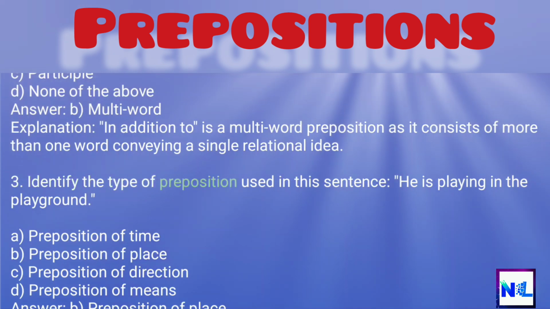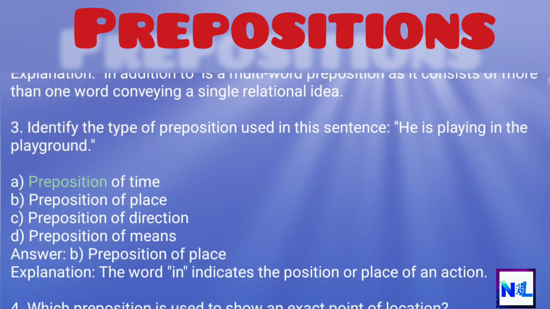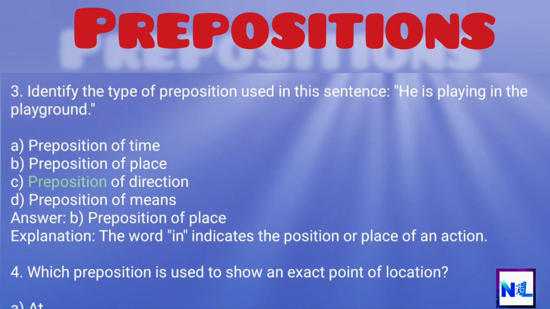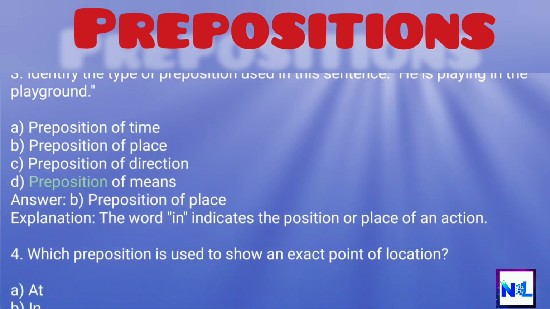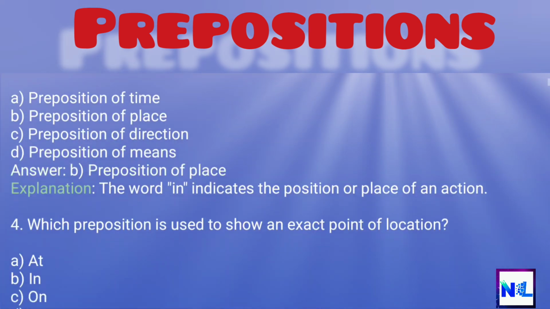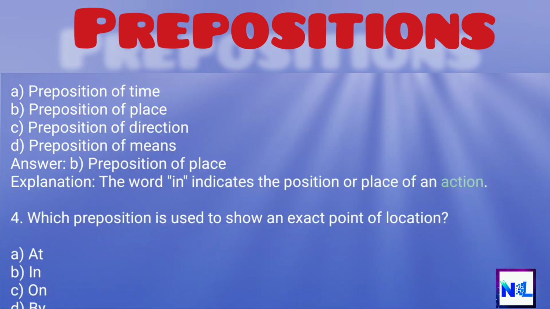3. Identify the type of preposition used in this sentence. He is playing in the playground. A. Preposition of time. B. Preposition of place. C. Preposition of direction. D. Preposition of means. Answer. B. Preposition of place. Explanation. The word in indicates the position or place of an action.